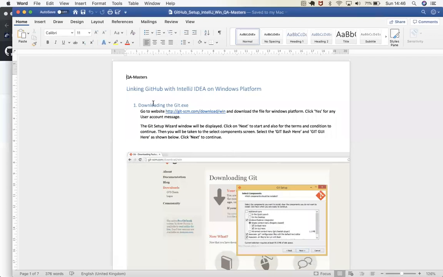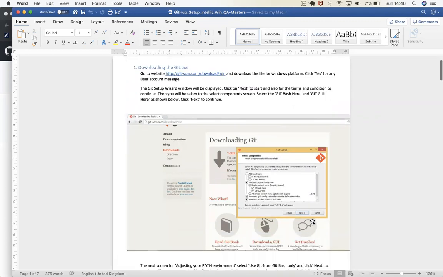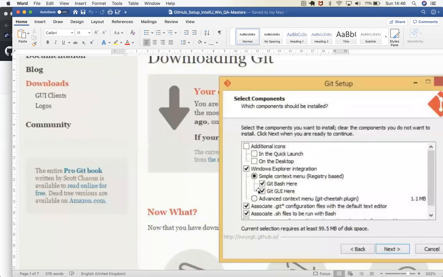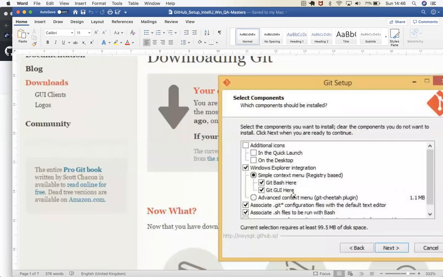So I have recorded everything actually. Here I posted everything for Windows. First you need to go to this website, download, and do the setup. When you're downloading the Git setup, it will give you these options. Can you see this? Git Bash, Git GUI. You can select these two.